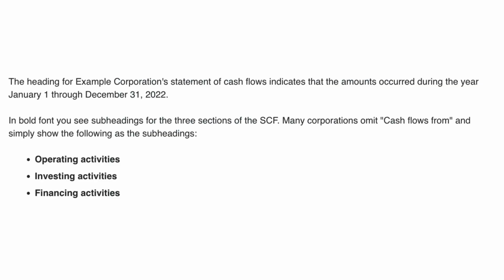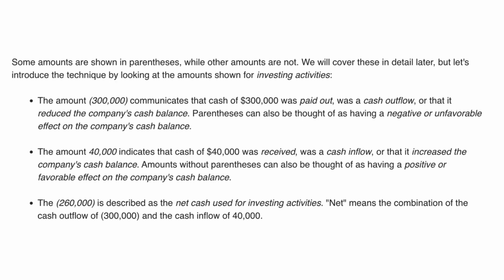The heading for example corporation's statement of cash flows indicates that the amounts occurred during the year January 1st through December 31st, 2022. In bold font you see subheadings for the 3 sections of the SCF. Many corporations omit "cash flows from" and simply show the following as the subheadings. Operating activities. Investing activities. Financing activities. Some amounts are shown in parentheses, while other amounts are not.